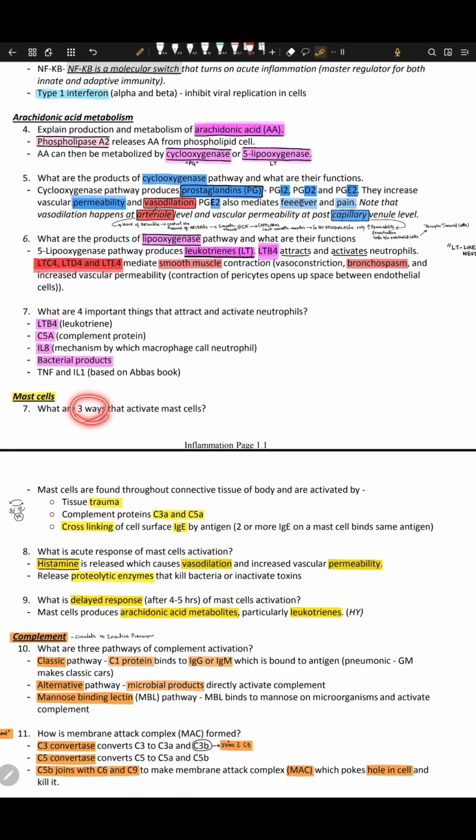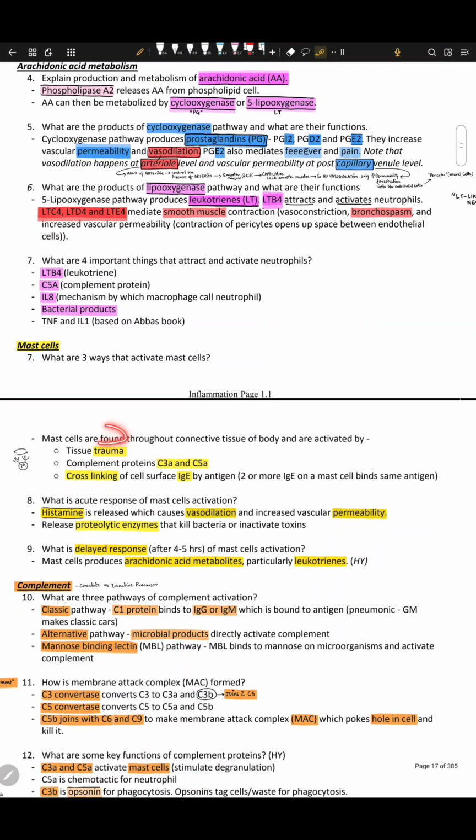What are the 3 ways that mast cells get activated? Well, mast cells are found throughout the connective tissue. It means they are found in the mesenchymal layer. So they are found in the mesenchymal layer, and they are activated in 3 ways.